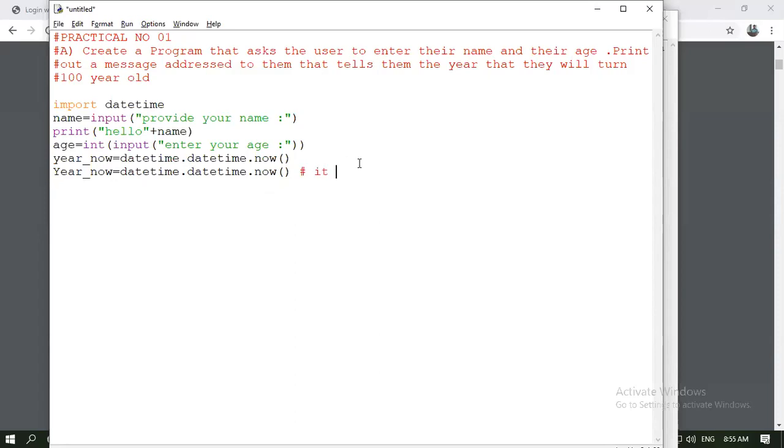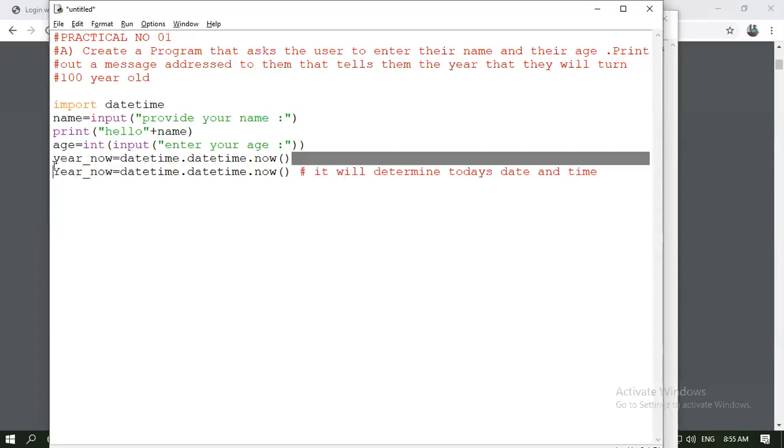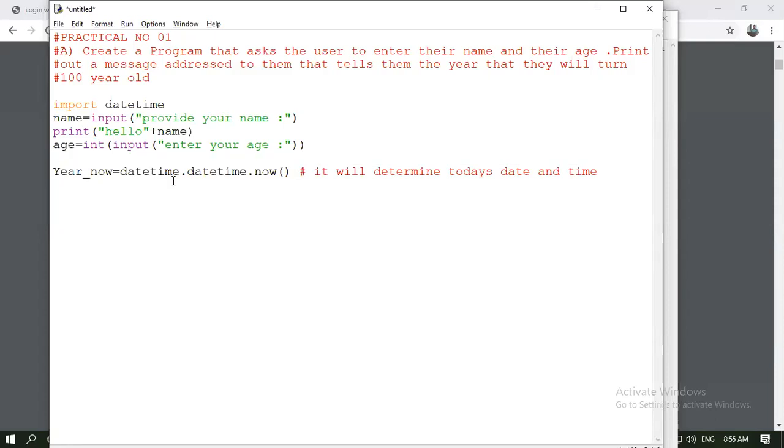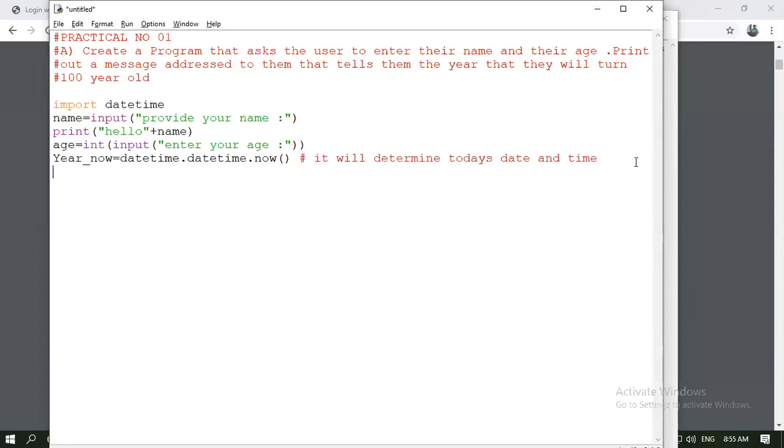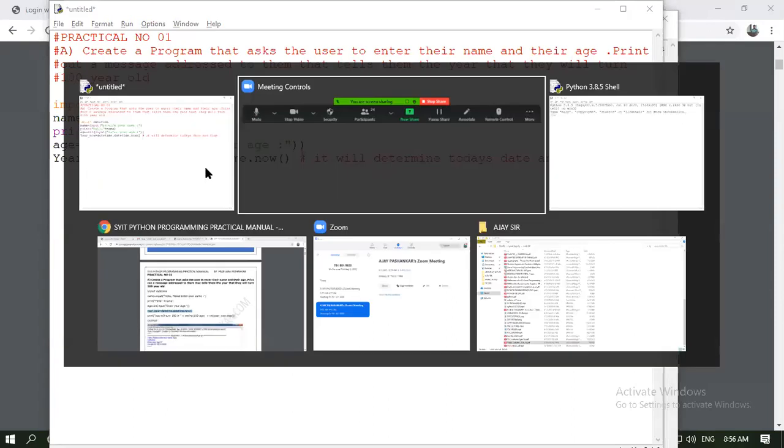So it will determine today's date and time. Note that thing. Whenever we include this kind of comment, it is just for the reference of your understanding or simplicity. It's not for the compiler or interpreter. The interpreter will ignore these lines. So here we have datetime and datetime dot now.